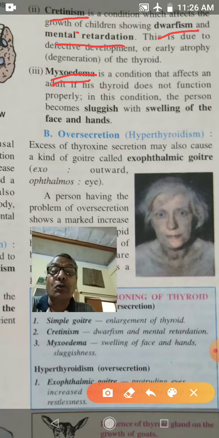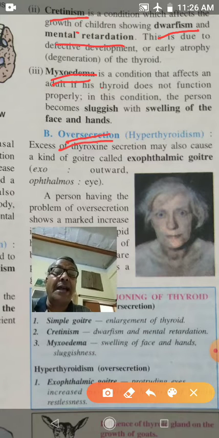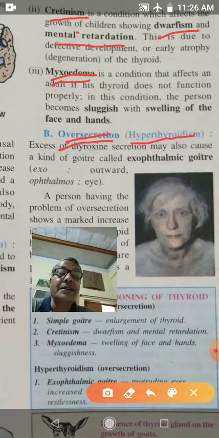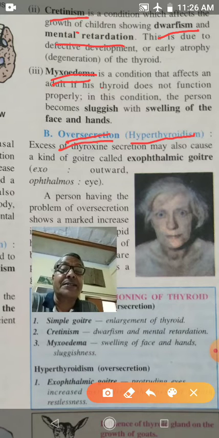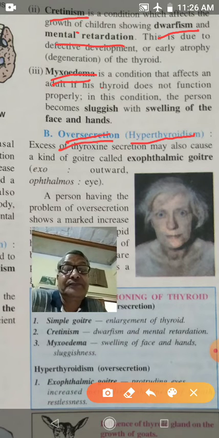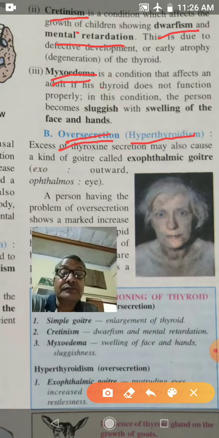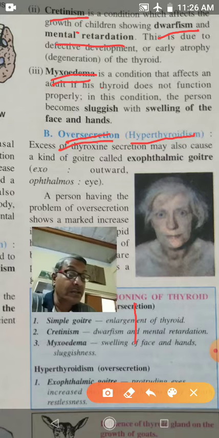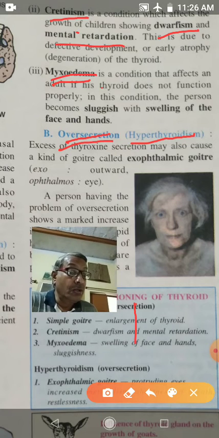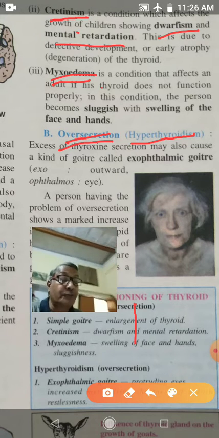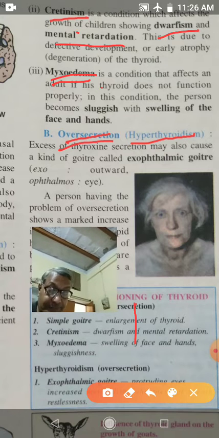Now next is oversecretion. Oversecretion of thyroxine means hyperthyroidism. It means excess of thyroxine secretion. So excess of thyroxine secretion may cause exophthalmic goiter.